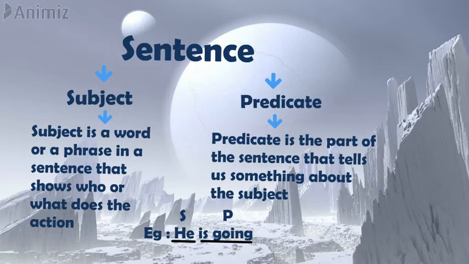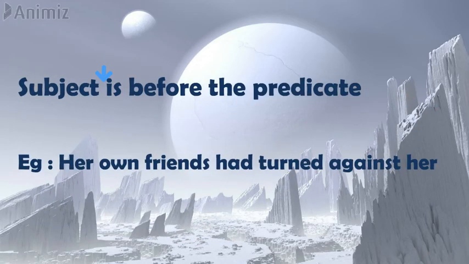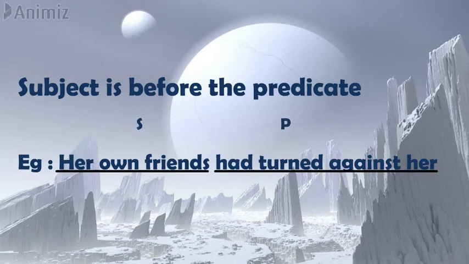What is a predicate? The predicate is the part of the sentence that tells us something about the subject. Make a note that the predicate always contains the verb in it. Usually the subject occurs before the predicate. For example, "her own friends had turned against her." Here, "her own friends" is the subject, "had turned against her" is the predicate. So here the subject came before the predicate.